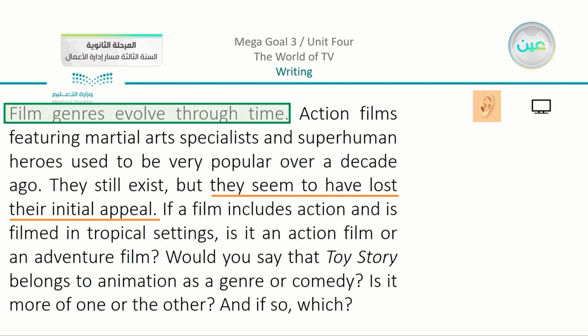Film genres evolve through time. Action films featuring martial arts specialists and superhuman heroes used to be very popular over a decade ago. They still exist, but they seem to have lost their initial appeal. If a film includes action and is filmed in tropical settings, is it an action film or an adventure film? Would you say that Toy Story belongs to animation as a genre or comedy? Is it more of one or the other? And if so, which?